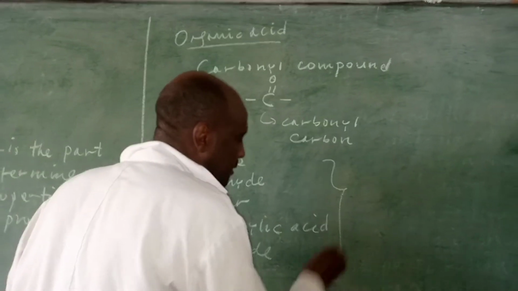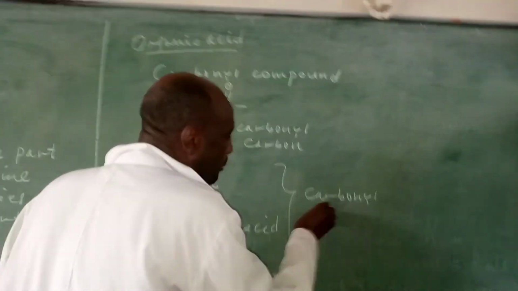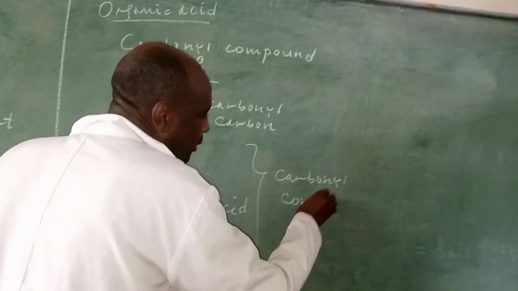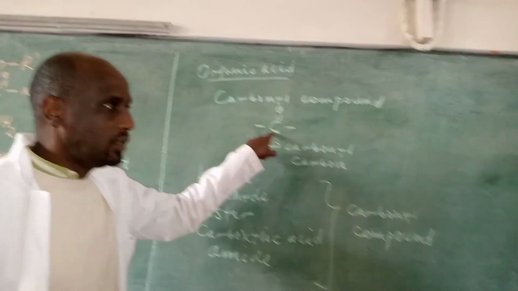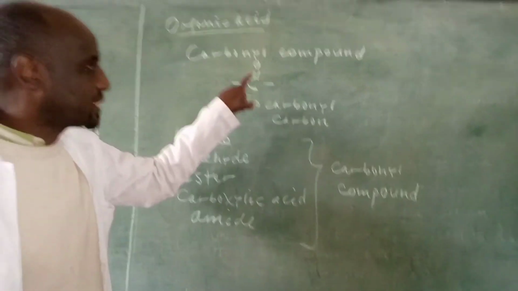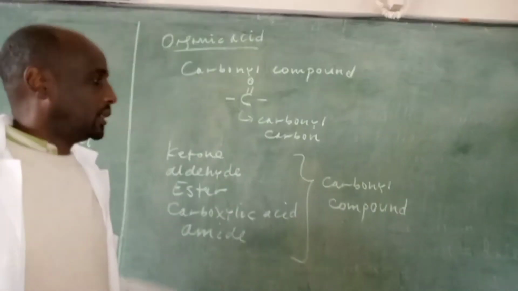These are carbonyl compounds, because their functional group contains carbonyl carbon. All molecules with carbonyl carbons are known as carbonyl compounds.